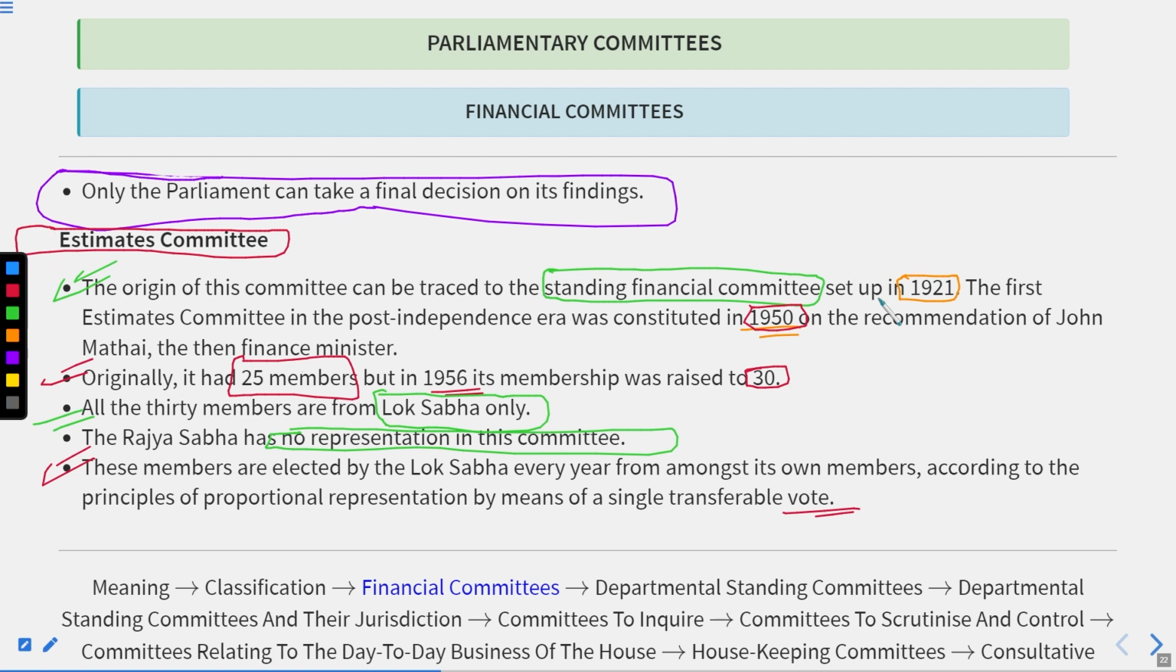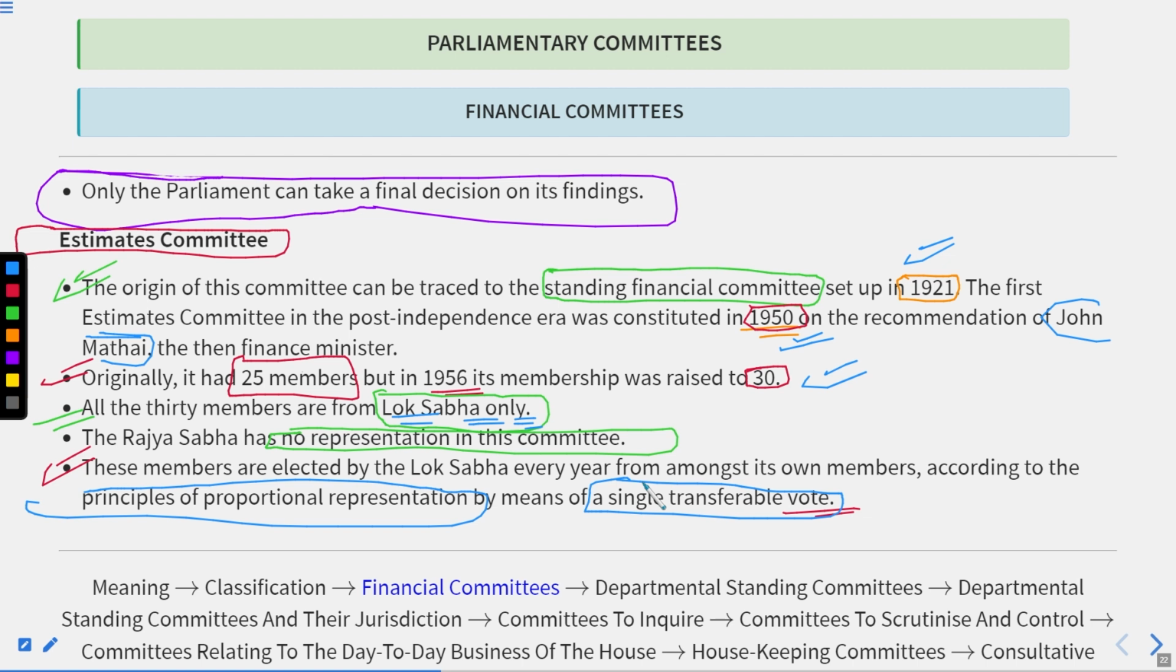It was established for the first time in 1921, and after independence in 1950 on the recommendations of John Matthai, who was the finance minister of that time. Originally it had 25 members, but in 1956, 30 members were there, as 5 members were additionally included. All the members belong to the Lok Sabha only. The members are selected on the basis of proportional representation by means of single transferable vote. Got it?